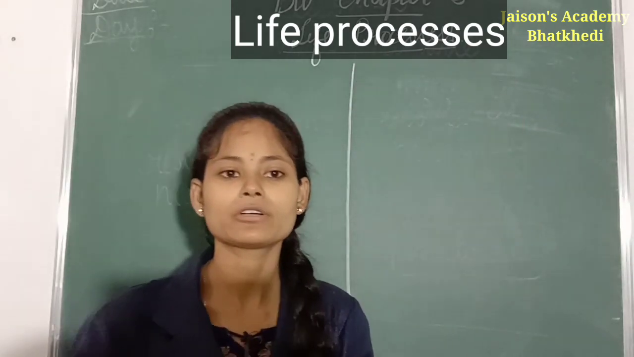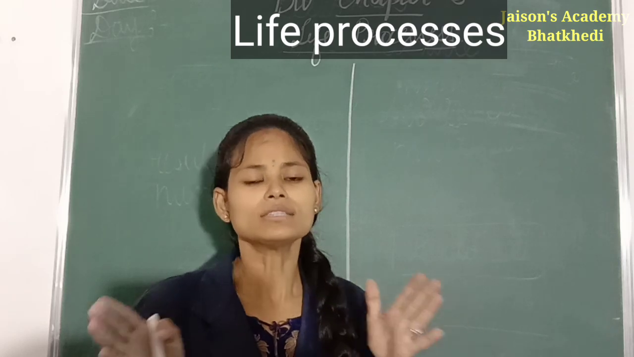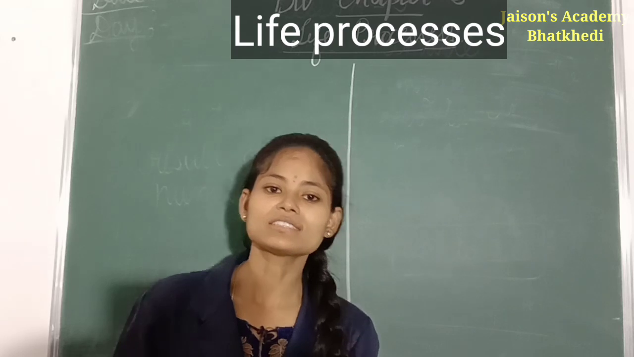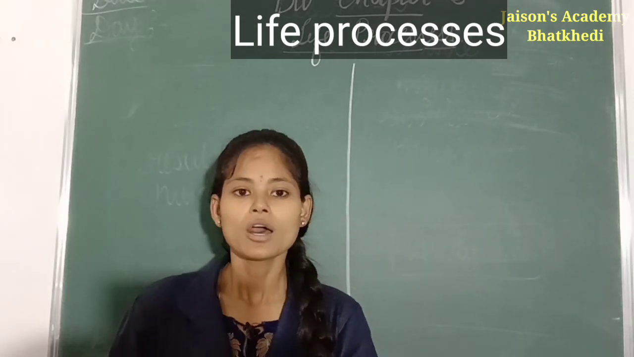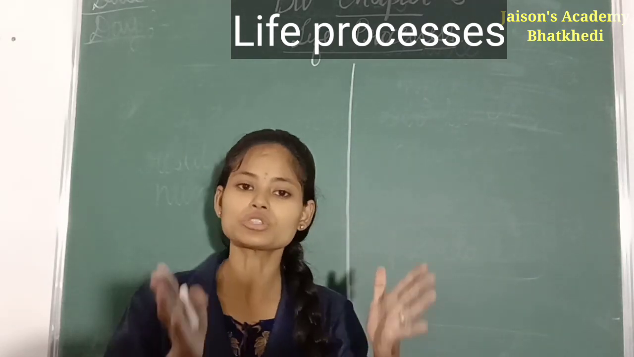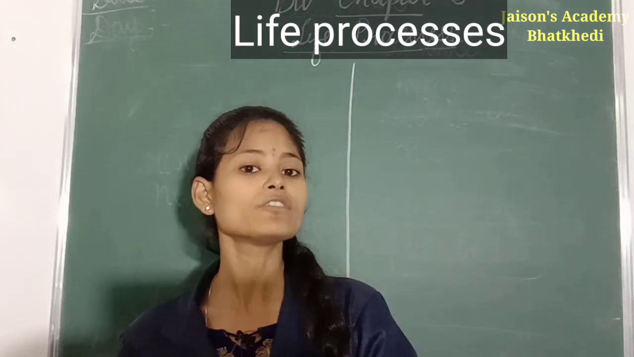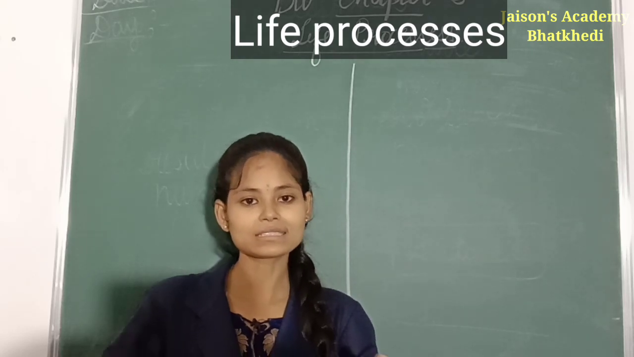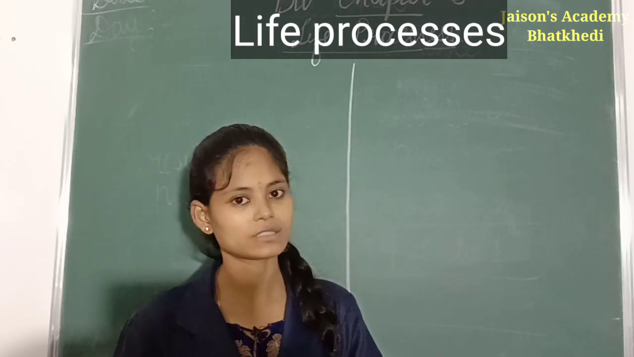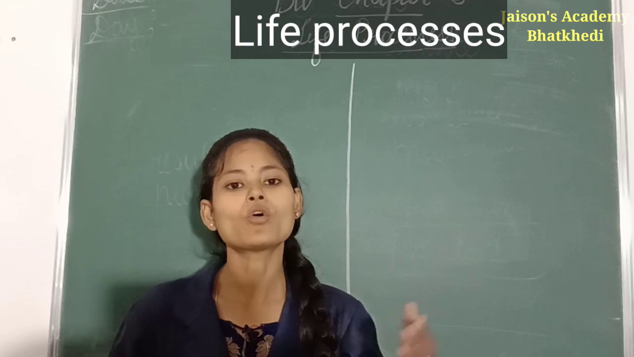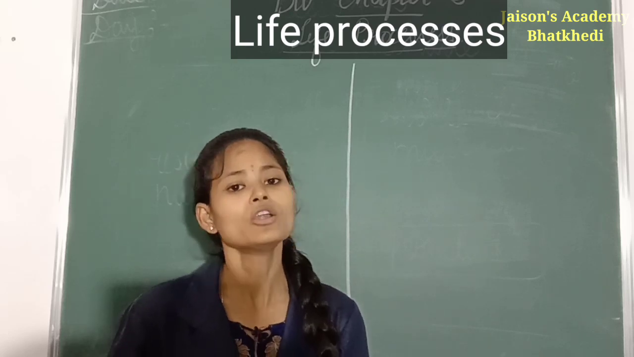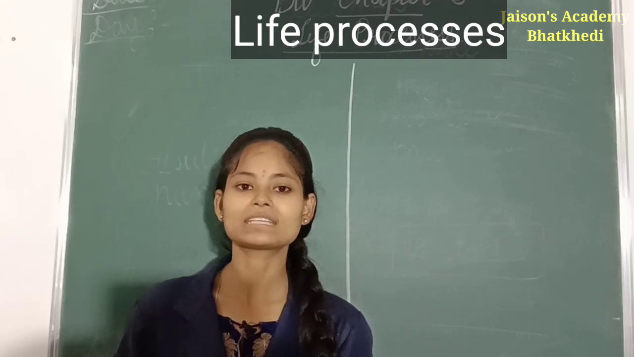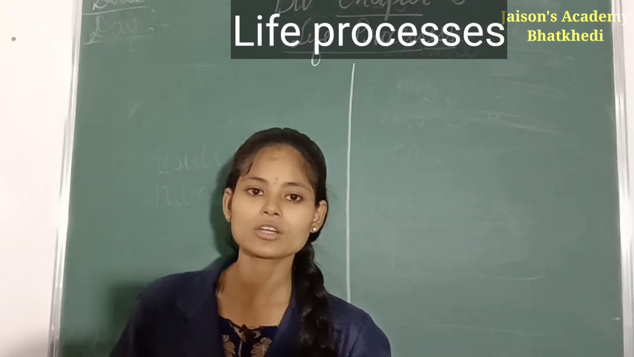Before starting the chapter, we know that all the things on our earth are divided into two types: living things and non-living things. Living things show certain characteristics which non-living things do not show. On this basis these things are divided into living and non-living. So let's see first what are living things and what are non-living things. There are certain characteristics on the basis of which we can say certain things are living or non-living.